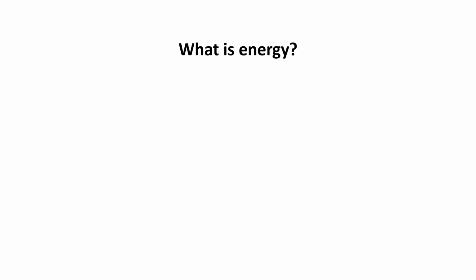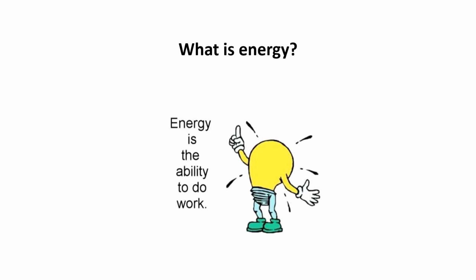Let us go for some basic parameters that are important to understand engineering mechanics. So first is energy. As we all know very well, what is energy? Energy is the capacity or ability to do work. Energy can neither be created nor be destroyed. It can be transferred from one type to another type.